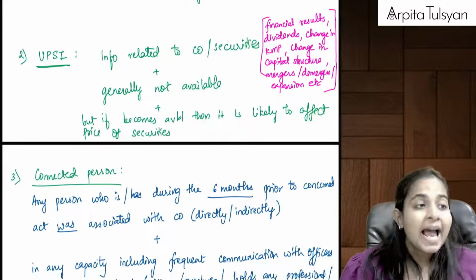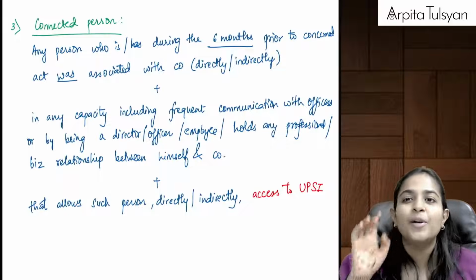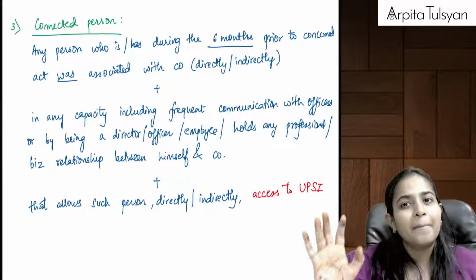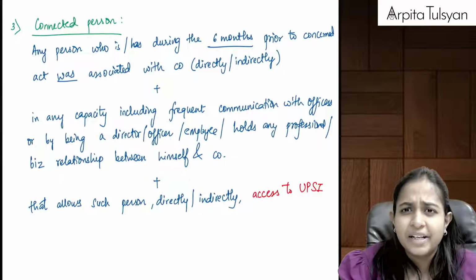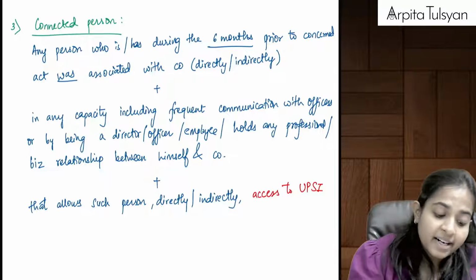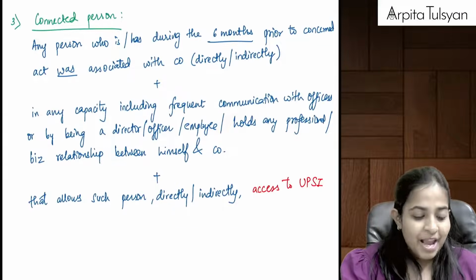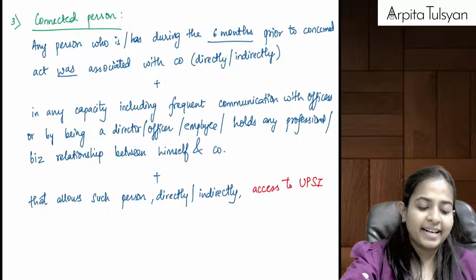Are you clear with this? And if you are having unpublished price sensitive information, then you will be considered as an insider person. Manageable till here? Yes. Okay. Acha. Another person who was considered as an insider was the connected person or deemed to be connected person. Okay, let's try to understand what do you mean by connected person.